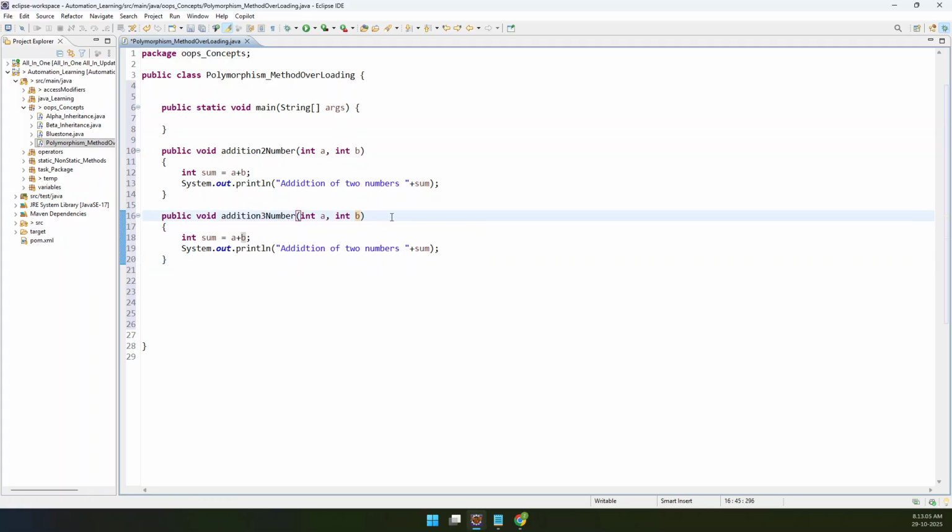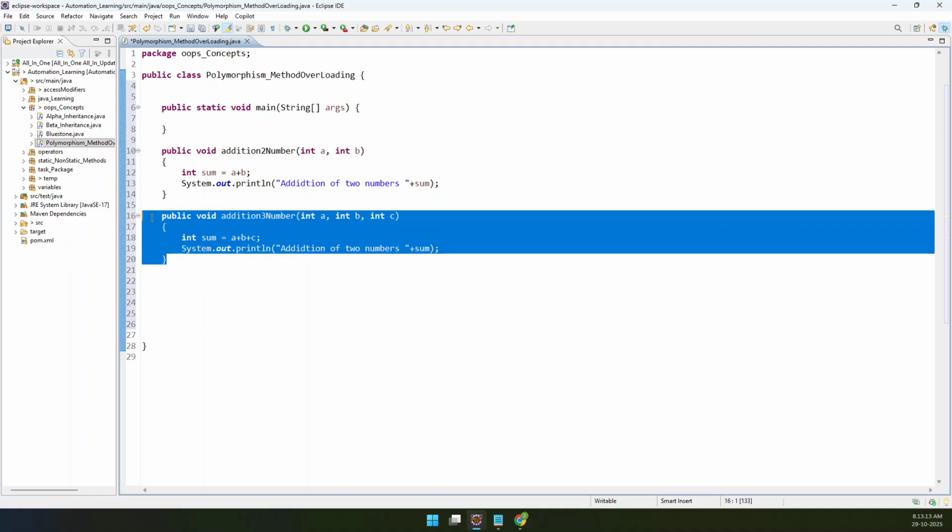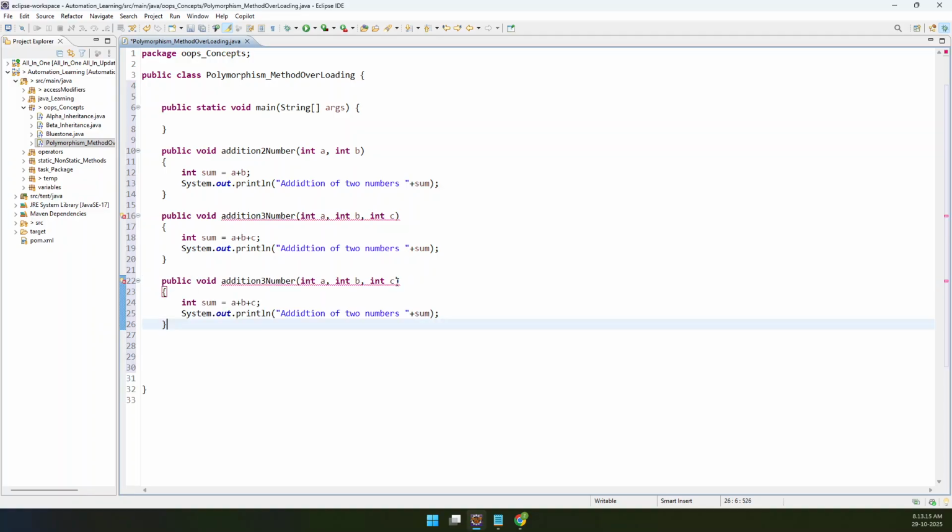With int a, int b, int c, I'm printing the addition of three numbers. Now addition of four numbers. See, if you look at my screen, here also I am performing addition, here also, here also.